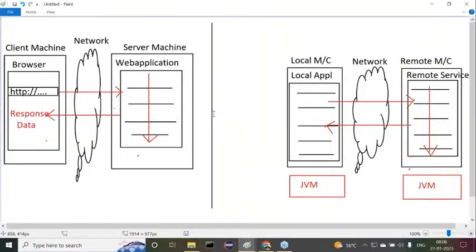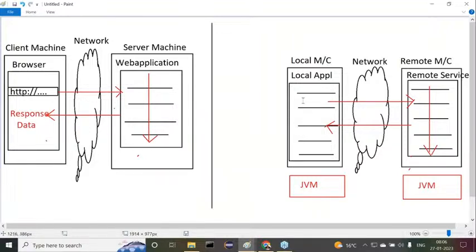Now just compare these two applications. In the case of a web application, the client is the browser. Our entire application is distributed at a single server machine, or not? But in the case of distributed applications, what happens? Our application logic is available at both the client and server, or not? That means two Java programs parallelly have to be executed. The client program has to submit a request to the server, the remote machine. The remote program has to give some response to the client application. Got my point or not?